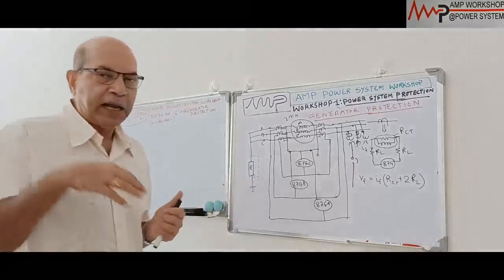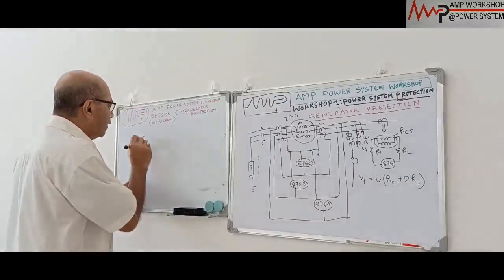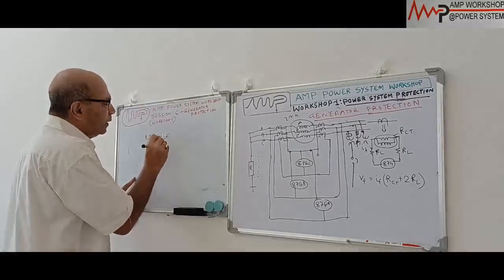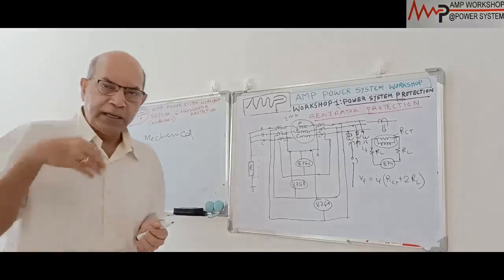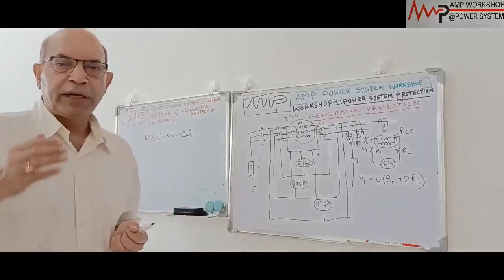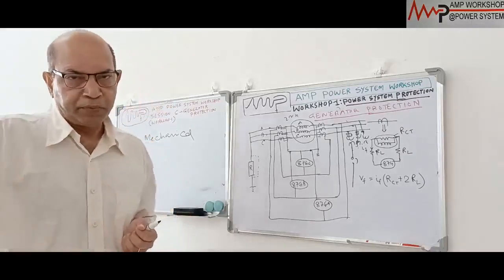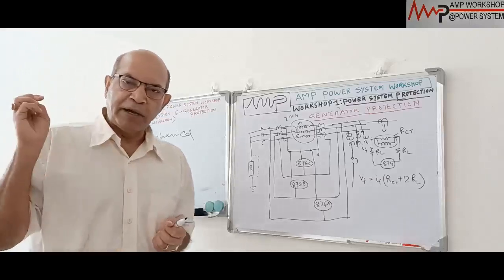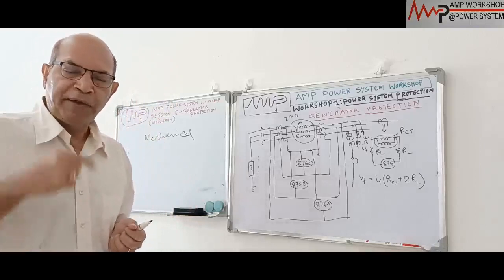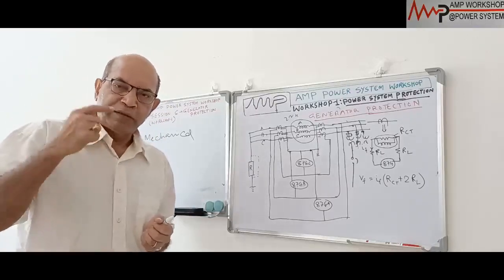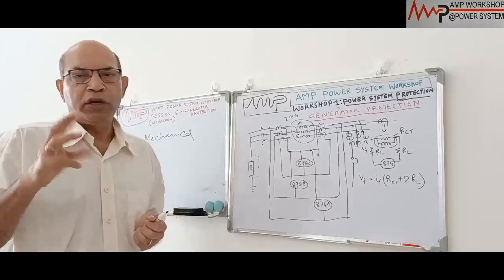Now come to the mechanical abnormal conditions. Under the mechanical category, we have various types of abnormal conditions that can happen. Each machine has cooling. It could be indirect cooling, it could be direct cooling. In case of an air circulating machine, air will be taken from the atmosphere, then blown inside the machine, and then the air will be cooled down. There is also a fan on the rotor. Sometimes this rotor fan gives the cooling effect. Suppose suddenly the rotor fan fails, then this cooling will not be there.